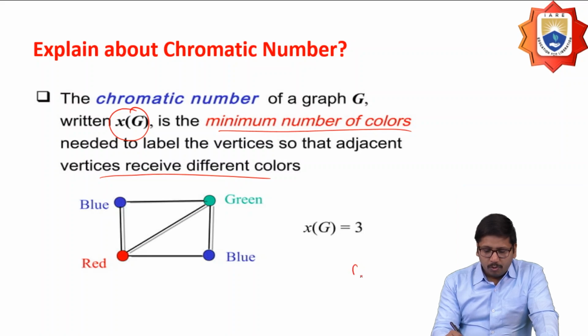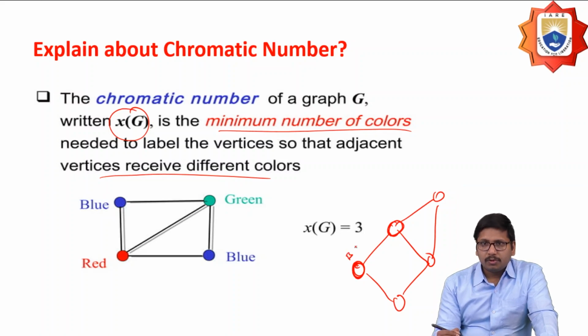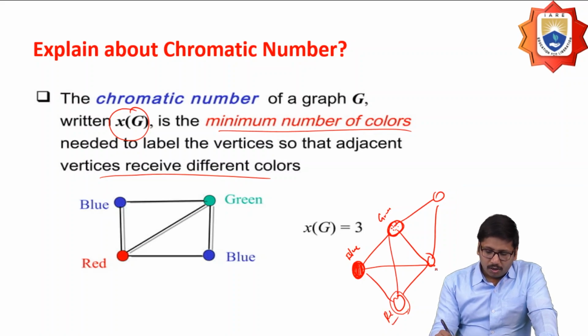Okay, so if I have a graph like this, I want to assign the colors in such a way that no two adjacent vertices have the same color. Suppose I map this vertex to blue, then I have to apply green here, right? Here I'm going to assign another color that should be treated as red. So what color do I have to assign here?